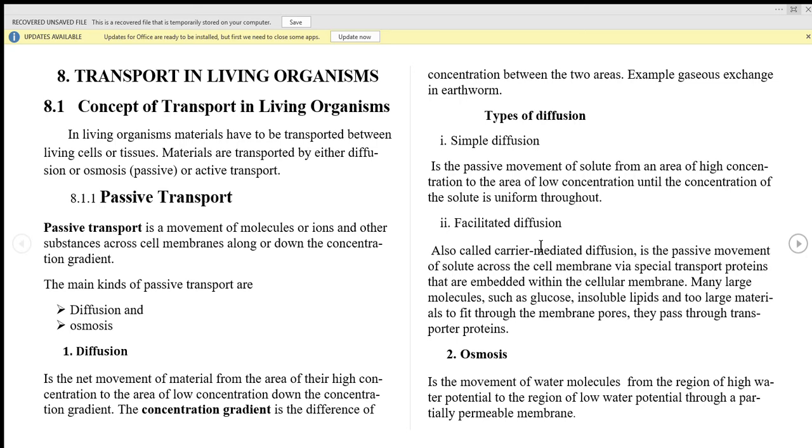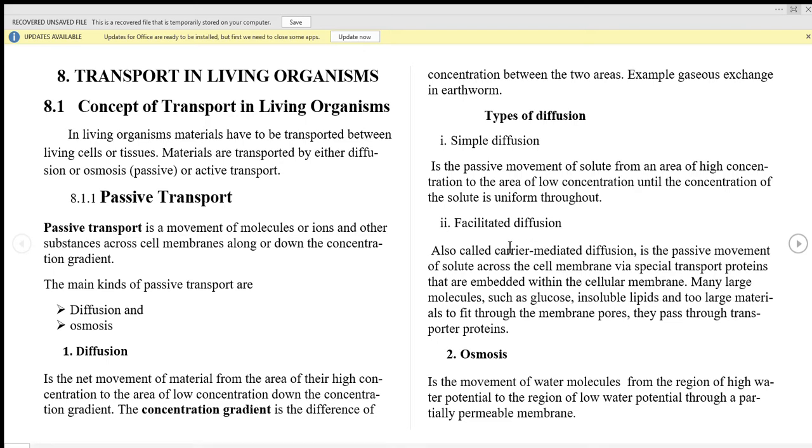Material moves from one cell to another, but large molecules cannot pass through the membrane pore. Therefore, they have to be carried by protein molecules within the cell surface membrane. So this type of diffusion involves transport of material from one cell to another through carrier protein or channel protein, with the aid of protein molecules. The protein molecule carries the molecule to be transported from one cell to another.